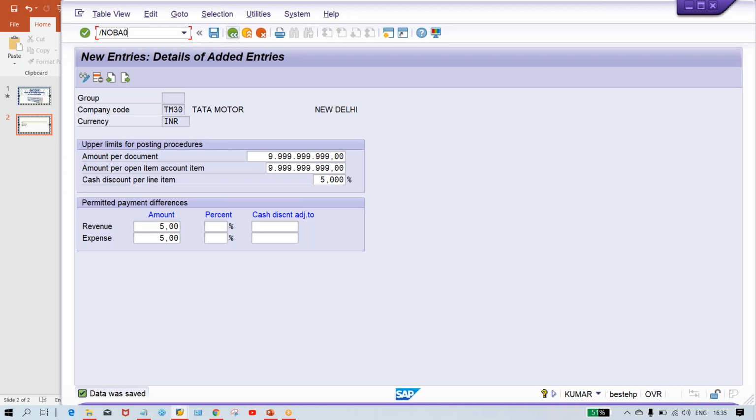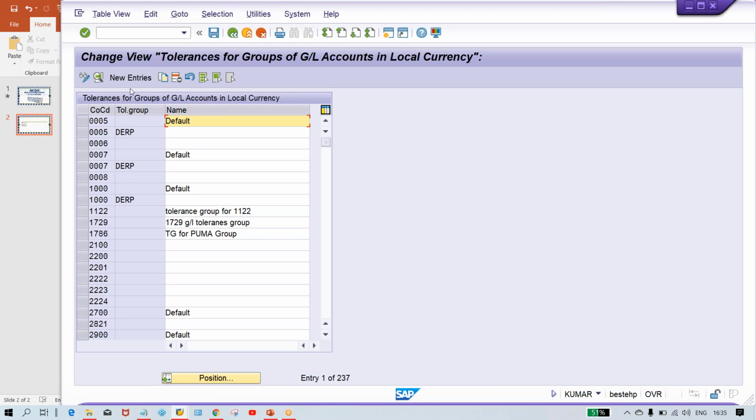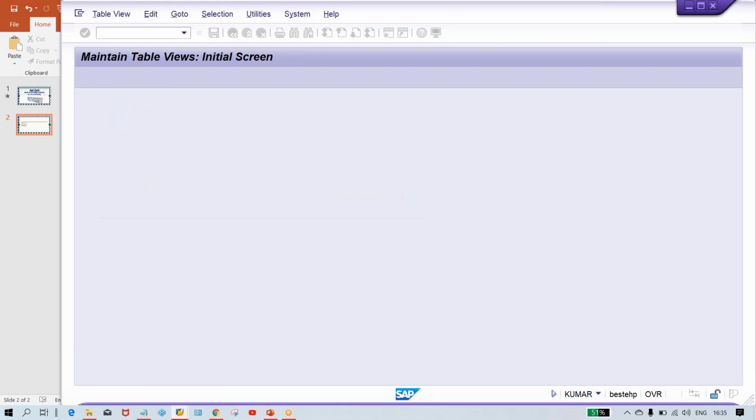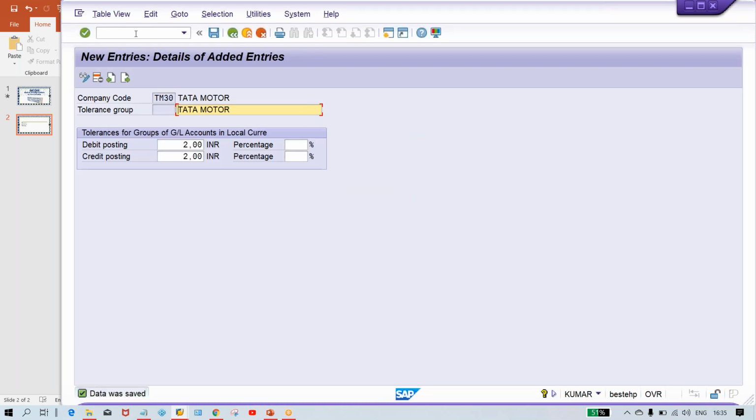OBA0. Here you have to define tolerance group for 0 also. Here also just give your company code only, don't give any code here. And let's suppose here give anything, just save it. So now what is happening, guys? Whatever the basic settings are there, that also we have done.